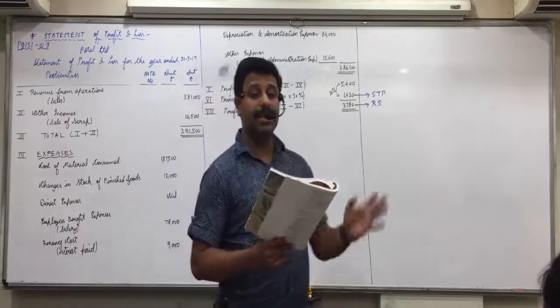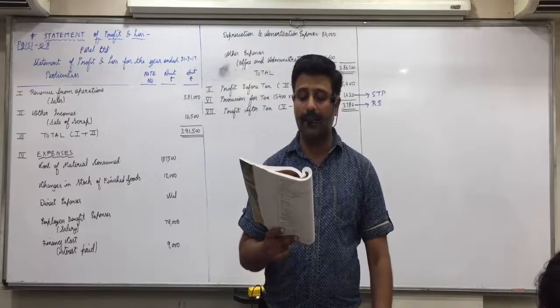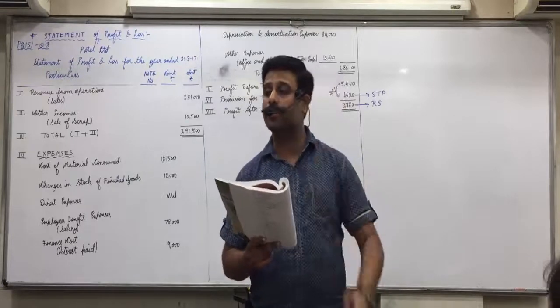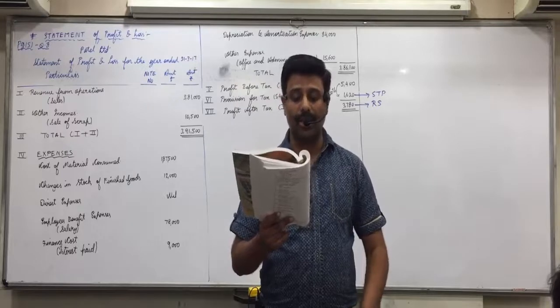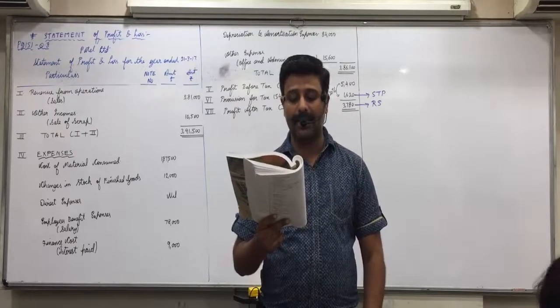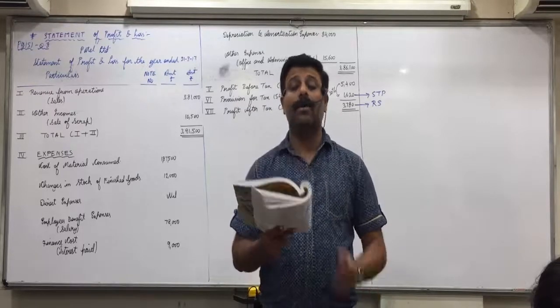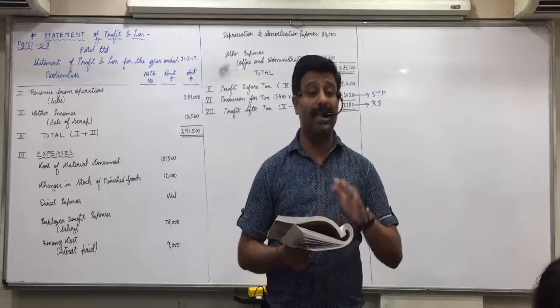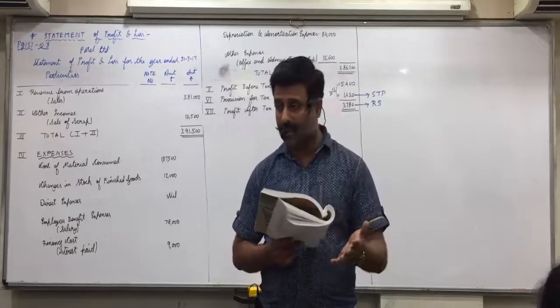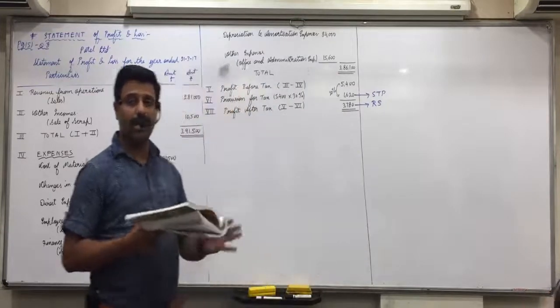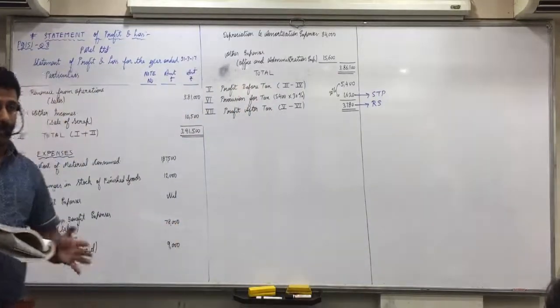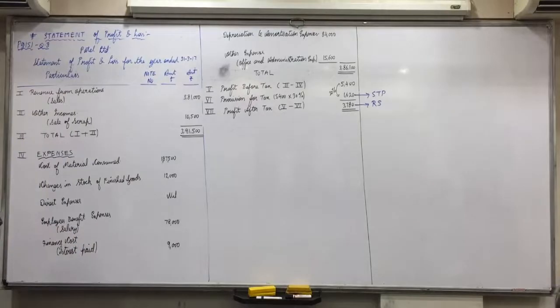Advertisement campaign expenses written off. Research and development expenses written off. Other expenses: postage, stationery, rent, audit fees, office and administrative expenses, sale expenses. Bad debts written off, but this does not come in depreciation and amortization. This is normal bad debts only. For bad debts, we always use the accounting language, bad debts written off, but that will come in other expenses. Did everyone understand this?